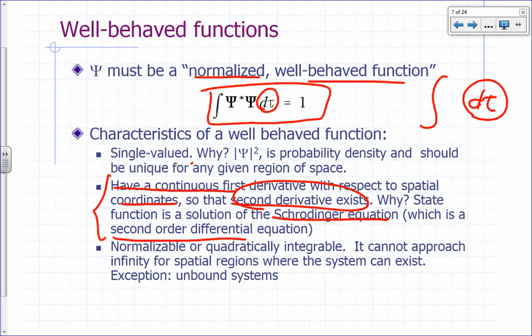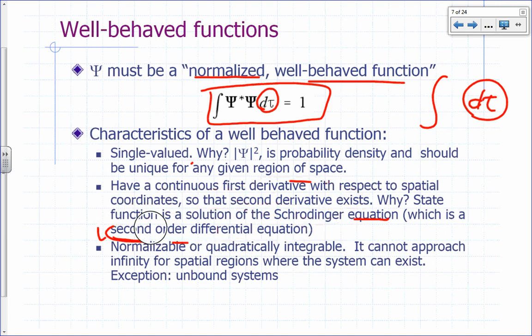And that's just a postulate, because we're postulating that how we solve for psi is to solve what's called a second order differential equation, and that requires us to take the second derivative of psi. So we want the second derivative to exist.